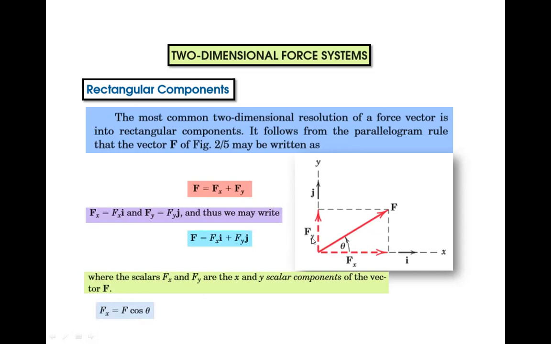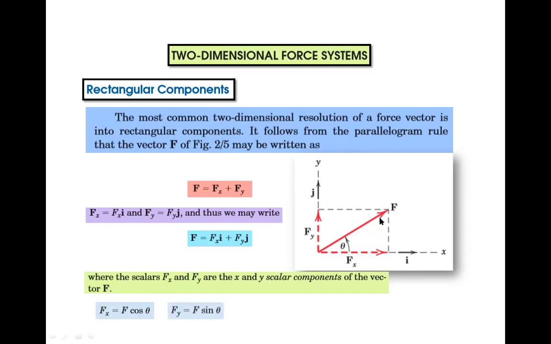Now we have to find Fy. How to get Fy? Using the same triangle, with this horizontal line and the hypotenuse, is Fy equal to minus F sine theta maybe? No, it is in the same direction, so it will be positive. So Fy equals F sine theta.